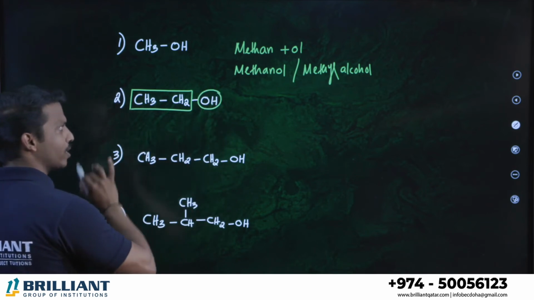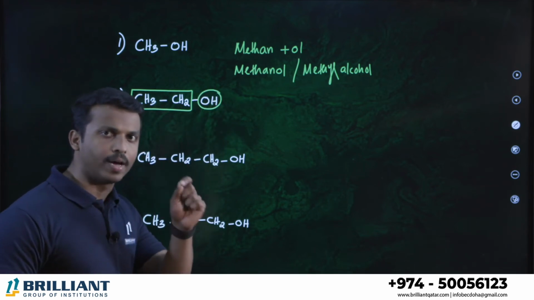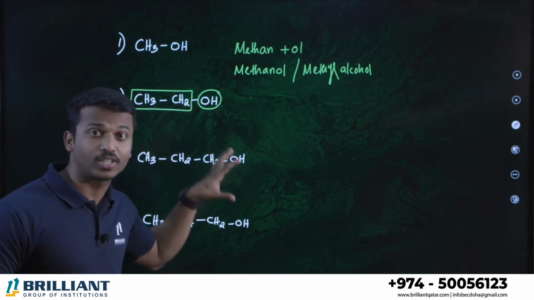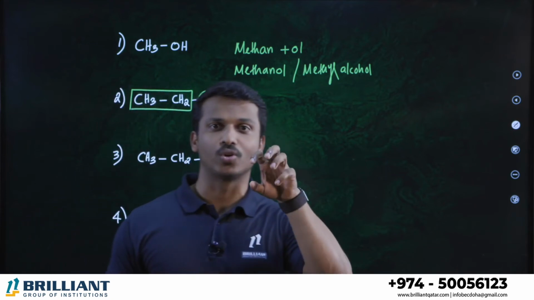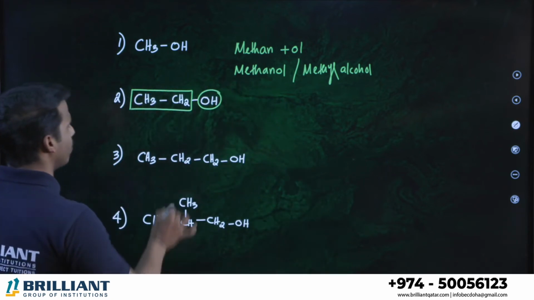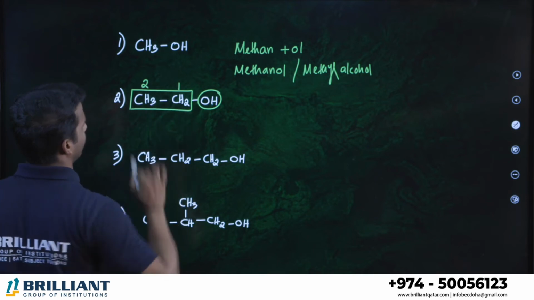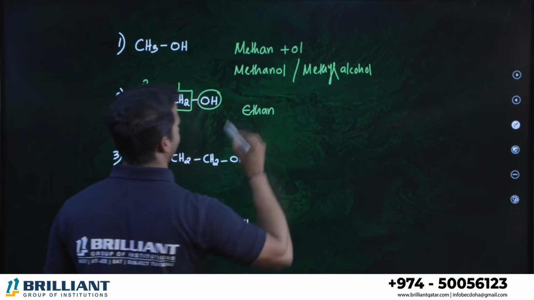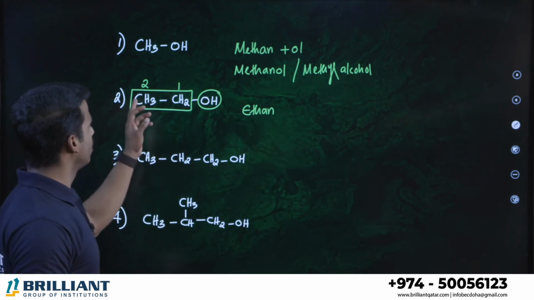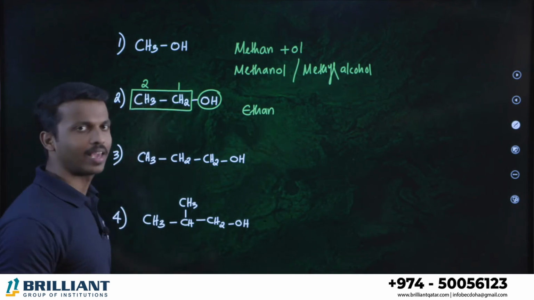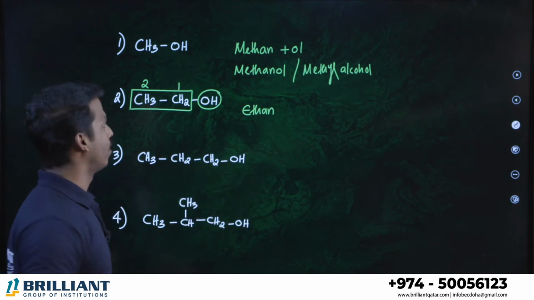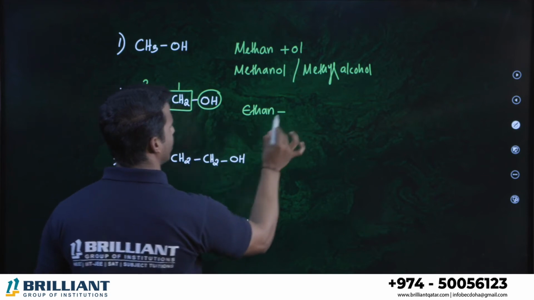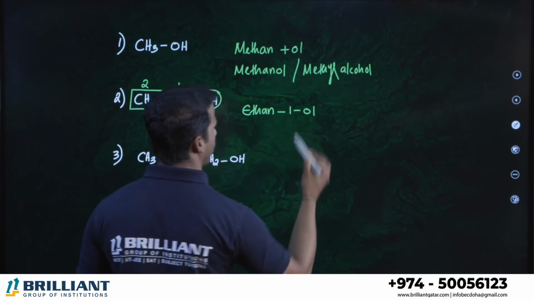After selecting the longest chain, you know very well we have to number the parent chain, in which the functional group here, which is the major functional group, alcohol, should get the least number. So where is number 1? Number 1 here, number 2 here. What can we say? You can say ethane. Why ethane? Because there are 2 carbon atoms and it is an alkane, right? Ethane. Where is the position of the alcohol? First position, there is an alcohol, so we can say 1-ol.